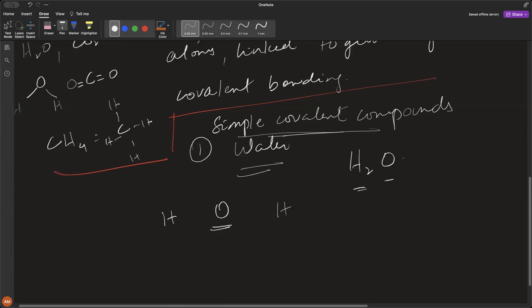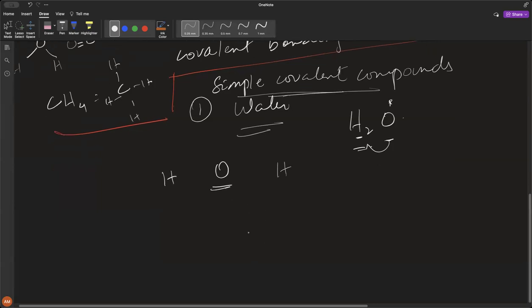Why did we draw oxygen right in the middle? It is because it is attached to two hydrogens, and whenever an atom is attached to two other atoms, that atom should be drawn in the middle, right? This oxygen is attached to two hydrogens, so it needs to be drawn in the middle. Do you understand this point? So let's see how their configuration is going to be.